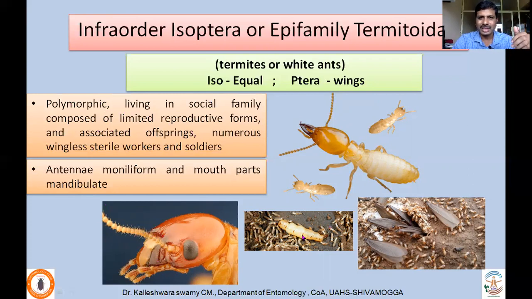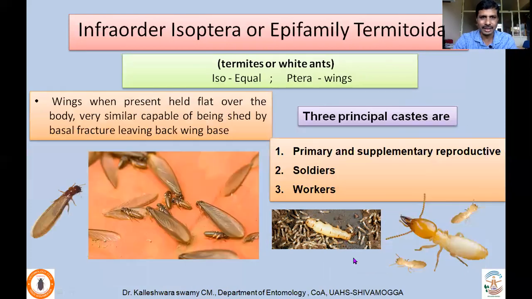This is the queen, which is physogastric. At a certain part of the year, they emerge from the colony as winged adults and may start a new colony. I'll come to that later. Other characters include wings. When present, they are held flat over the body, very similar. That's why the name Isoptera arrived. They are capable of being shed by basal fracture. In fact, they have the ability to take off their wings, leaving only the wing base.